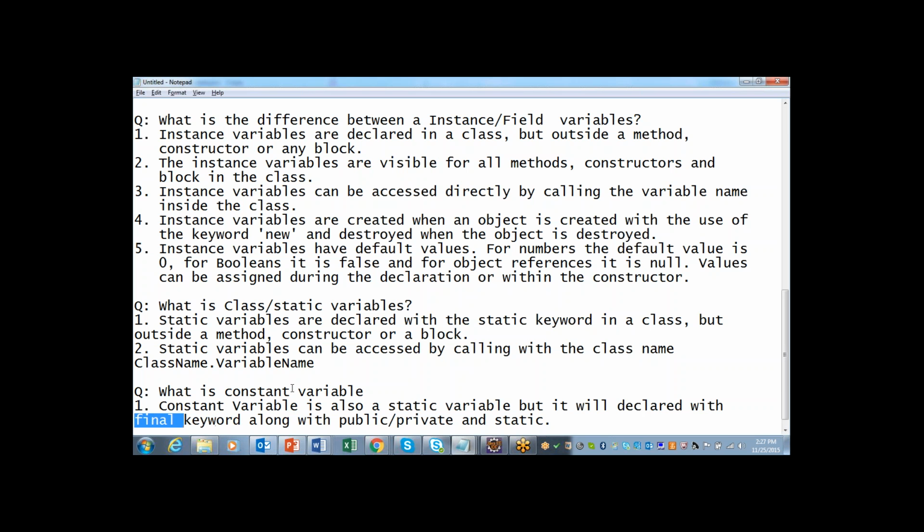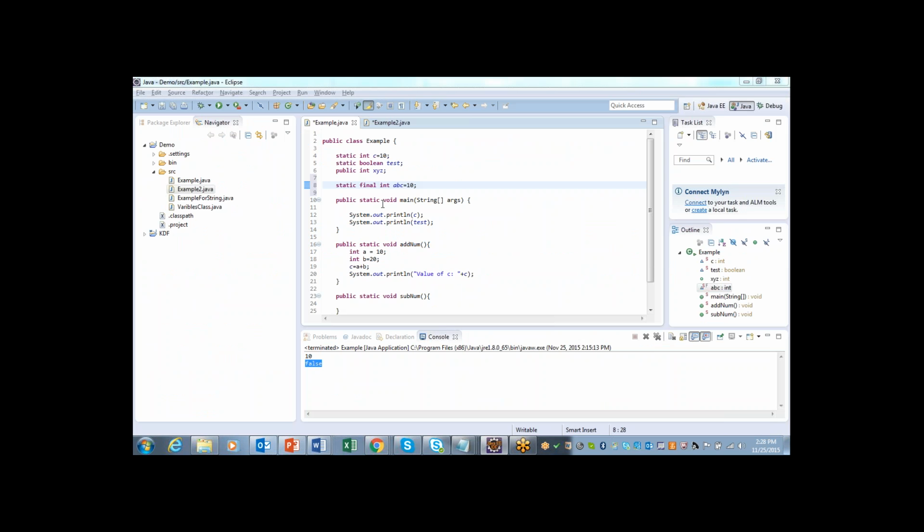If a static variable is declared with final, or in other words, a variable is declared with the static and final keyword, that variable will be called a constant variable. Let's see that. Here I have defined one variable called ABC, but if you look at how I have defined it, I have used the keyword final in between static and int.